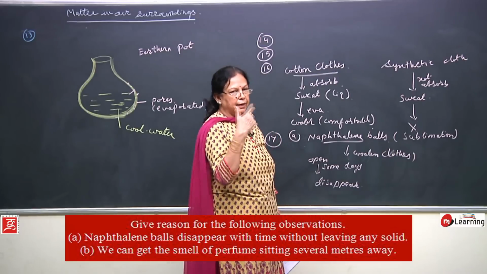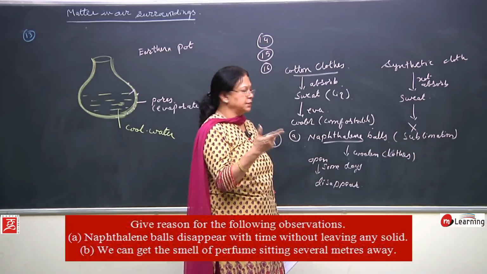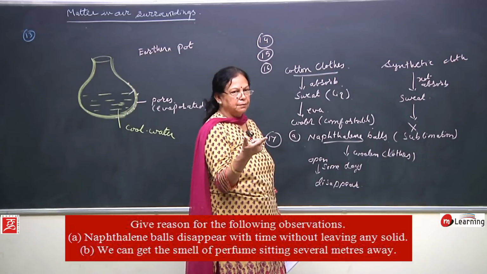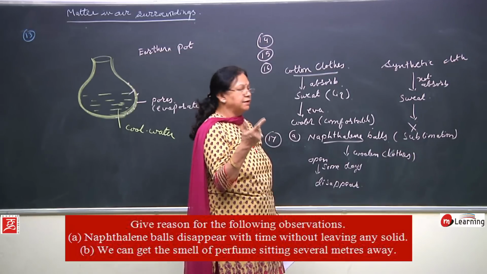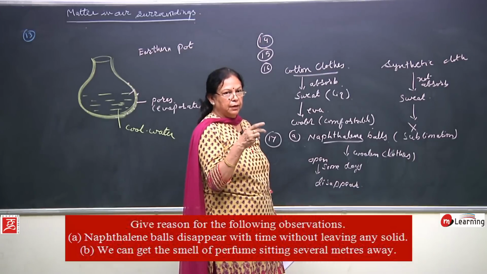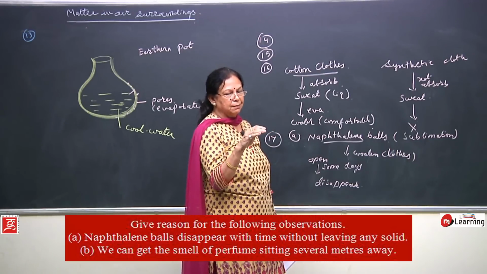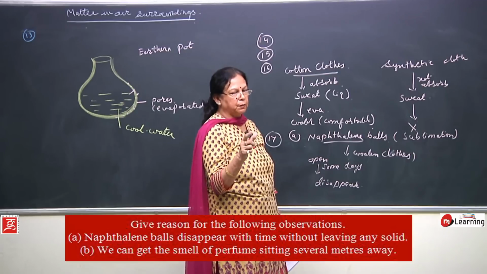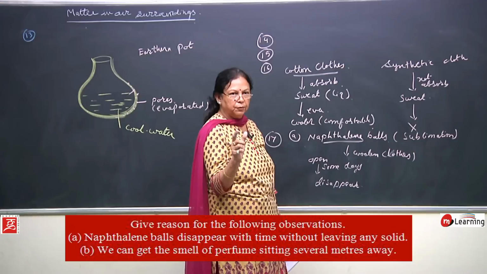Changing of solid directly into gaseous state without changing into liquid state. Why does a substance sublime? Those substances which have lower vapor pressure or boiling point sublime. A substance starts boiling when its vapor pressure becomes equal to the boiling point.